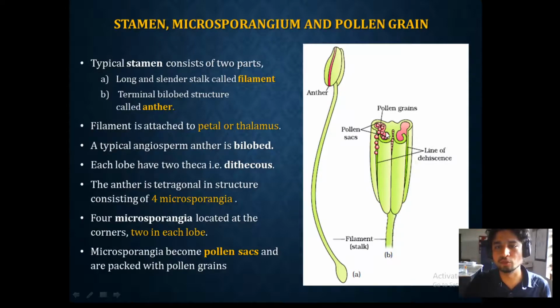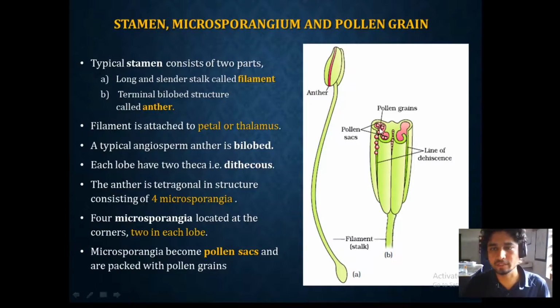Bilobed means they have two lobes. Here there is one lobe and here there is another lobe. And these two lobes have a longitudinal groove-like structure, a long groove which is making it into two theca. This is one theca and this is one theca. So this stamen is bilobed and they have two thecas, so they are dithecous. So a typical angiosperm anther is bilobed and each lobe has two theca. Those two theca are nothing but dithecous. So if you have to explain in two terms, it is bilobed and dithecous.